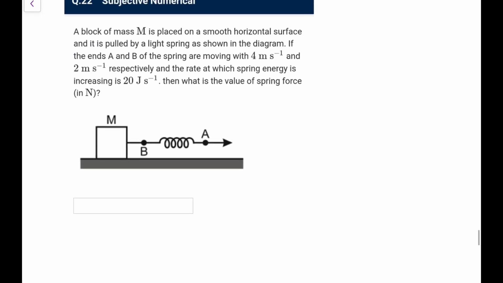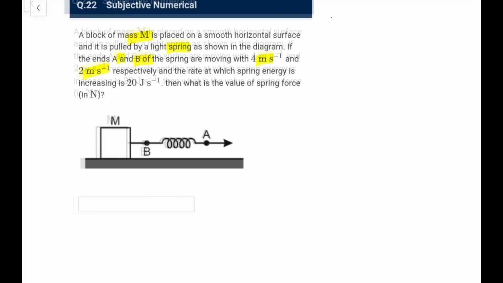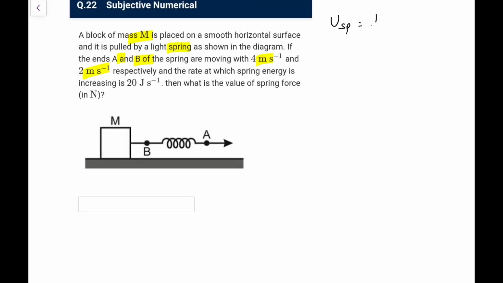Next, you have a block of mass m placed on a smooth horizontal surface pulled by a light spring as shown in the diagram. The ends A and B of the spring are going with velocities 4 and 2 respectively, and the rate at which energy of the spring is increasing is 20 joule per second. What is the value of the spring constant? Now spring energy you write as half kx². So spring energy is half kx². So dU/dt, if I do, it would be half k, it is 2x dx/dt.